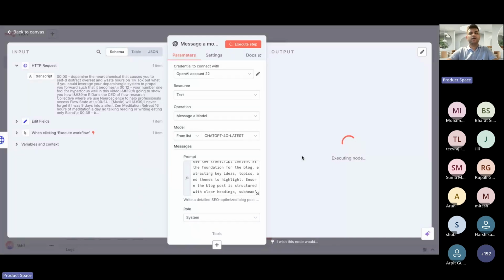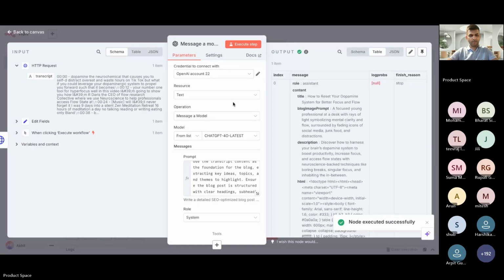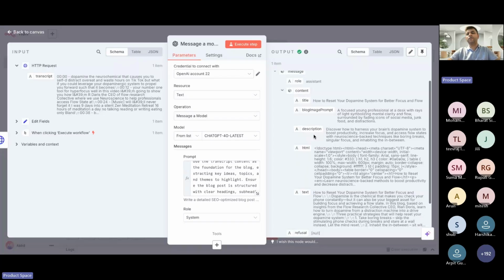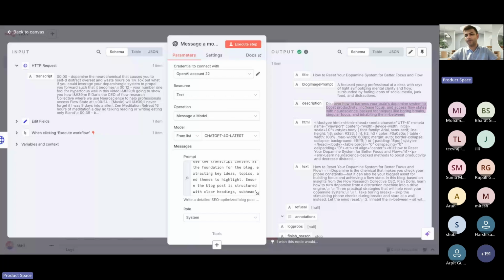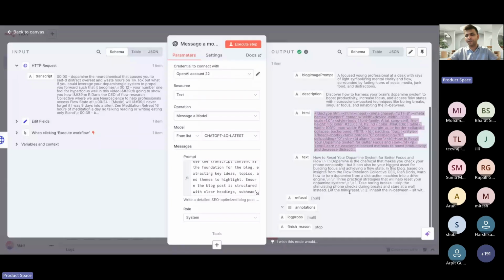All right, let it work. Oh, awesome. It worked, right? It gave us the blog image prompt. This is the prompt that I'm going to use to generate images. Next is the description. It gave me the description as well: discover how to harness your brain's dopamine system to boost productivity. And this is the HTML content that it gave me, which I have to pass to my mail. It has also given me a text space input, so I can use both of these to move further.